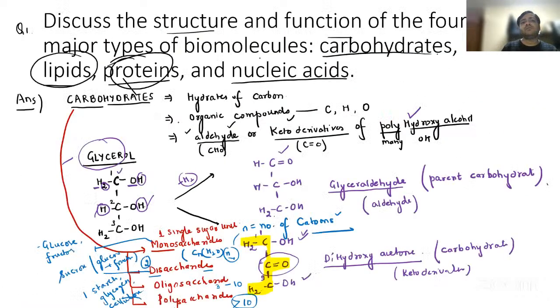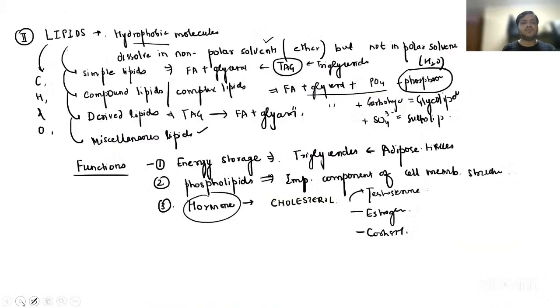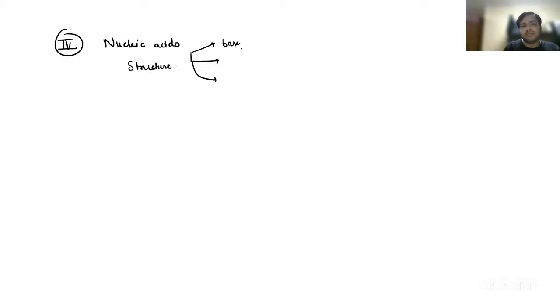The fourth one that they have included in the question is the nucleic acids. These are the nucleic acids that you have to remember, and you already know them. They are basically made up of three things. If we talk about the structure of the nucleic acids, we have the base, which is nothing but the nitrogenous base, the pentose sugar, and the phosphate, right?